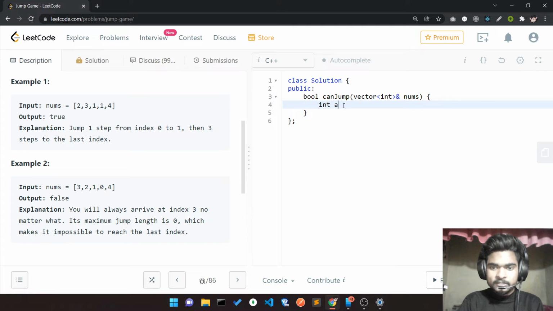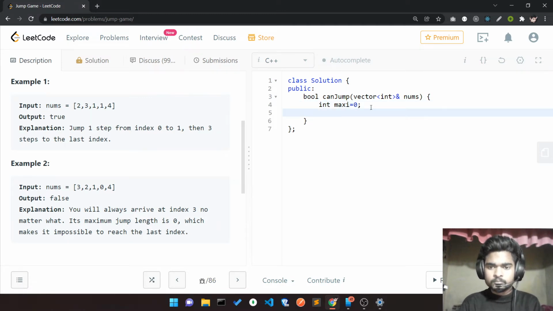So I'll make maxi and initialize it with 0. Let's say I'm not able to take any step, so that's why I initialize with 0. I'm starting from index 0, meaning the first index.